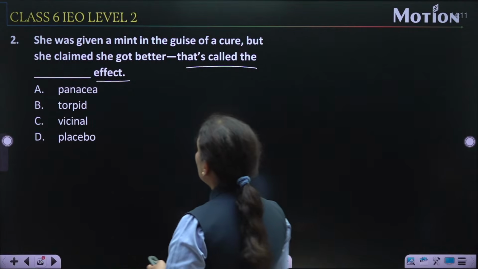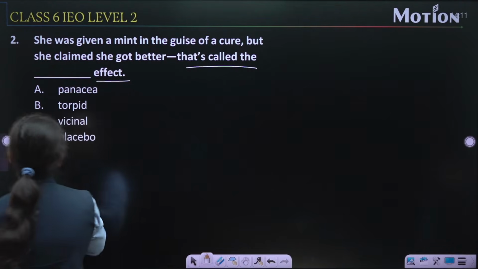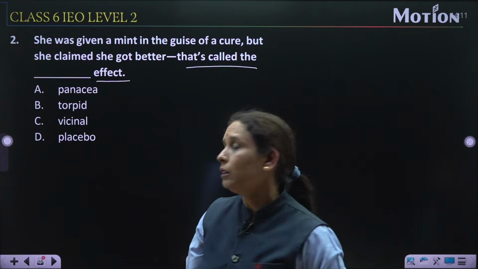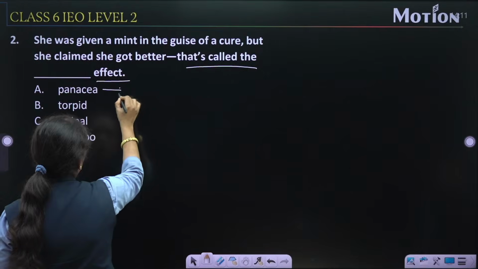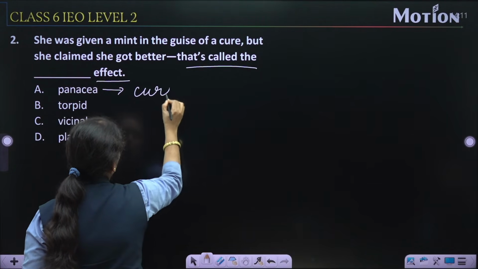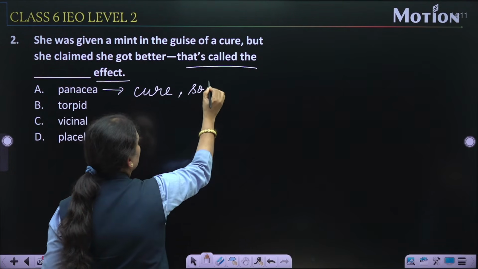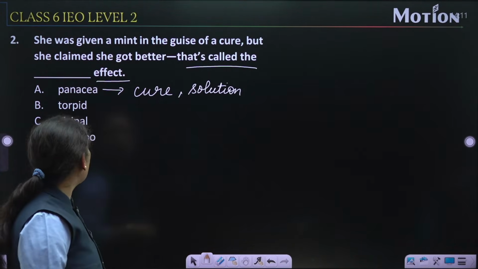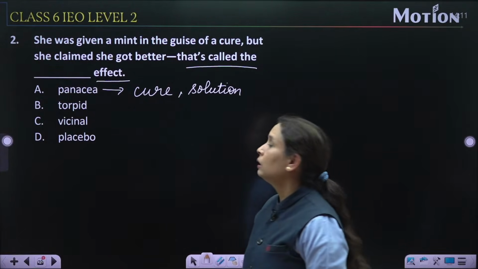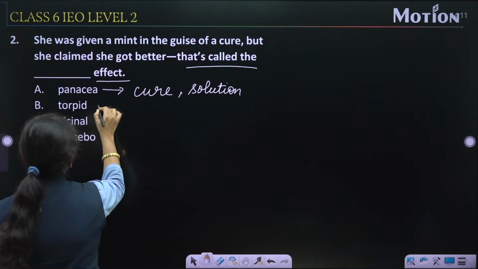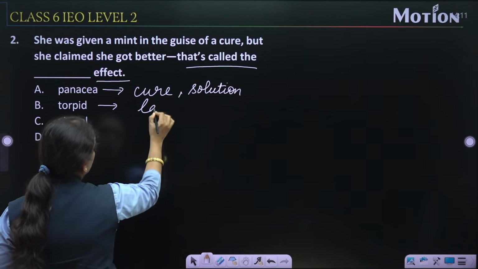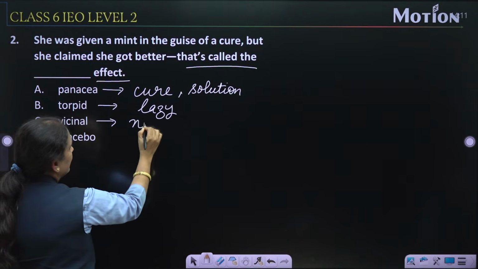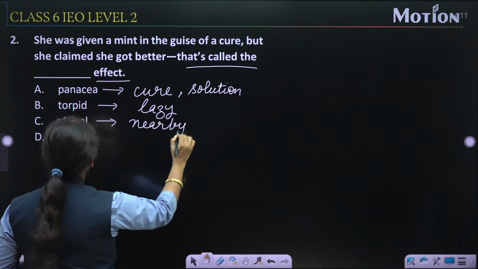So first of all, we can see the option number 1, panacea. What does the word panacea mean? Panacea means it is used for something like cure or solution. Like panacea means cure or solution. Torpid, the meaning of torpid is lazy. Vicinal is used for something like nearby place or nearby.